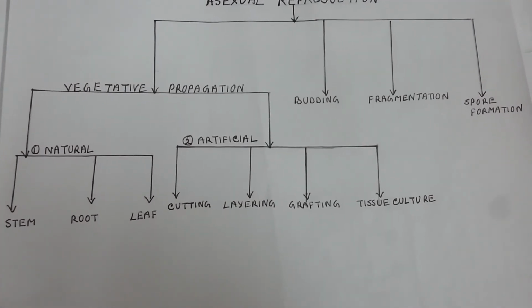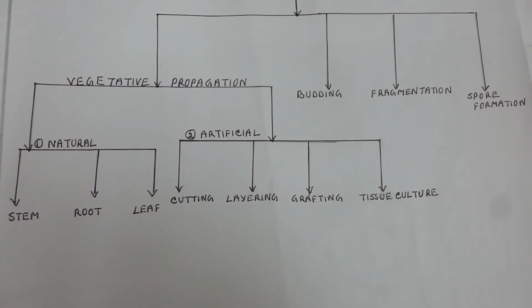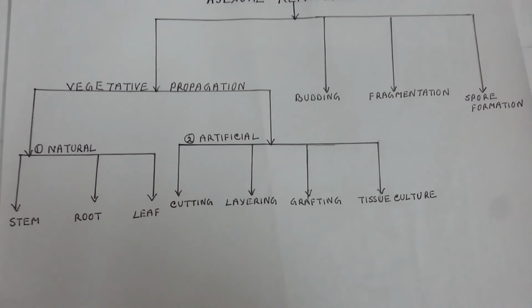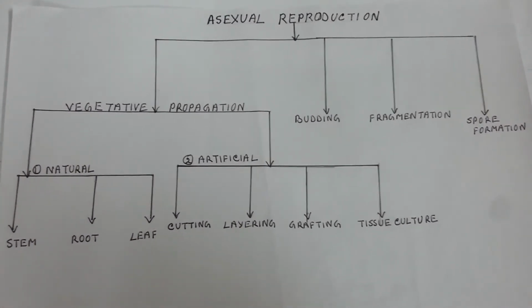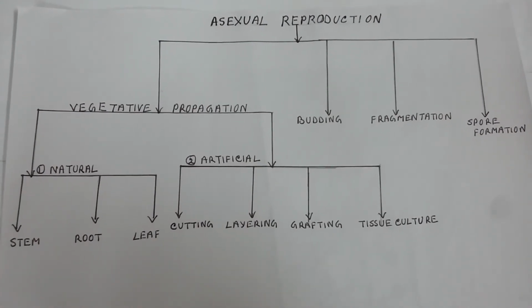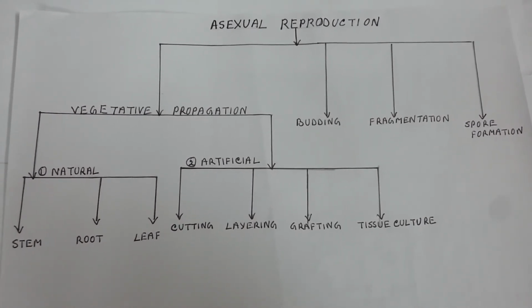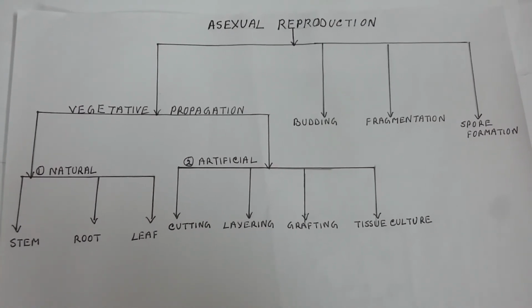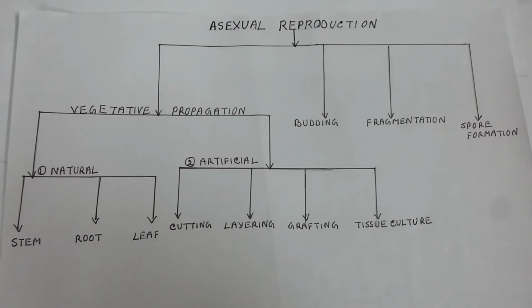In natural vegetative propagation, the new plants are formed from stem, root and leaf. In case of artificial vegetative propagation, we use different modes of reproduction, that is cutting, layering, grafting and tissue culture.